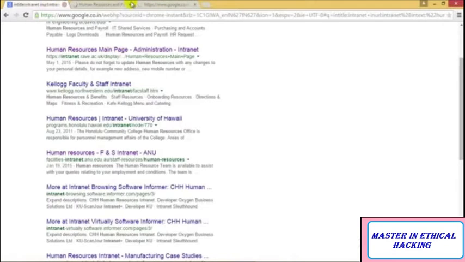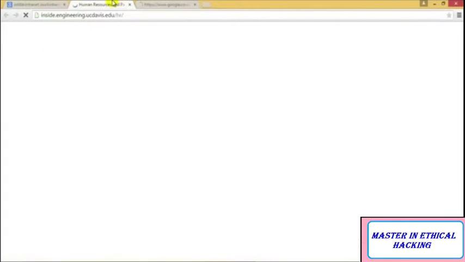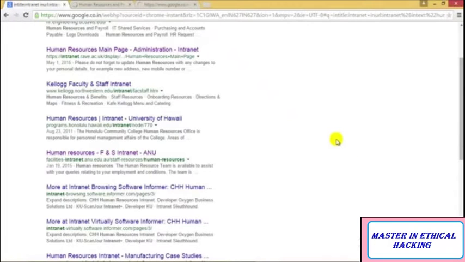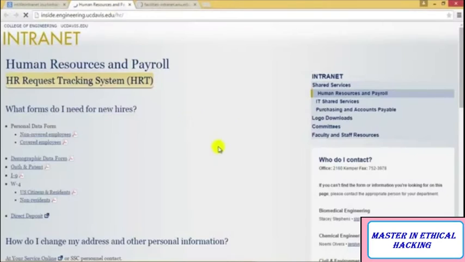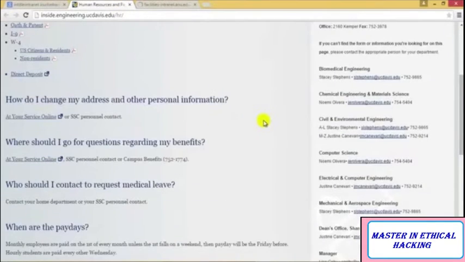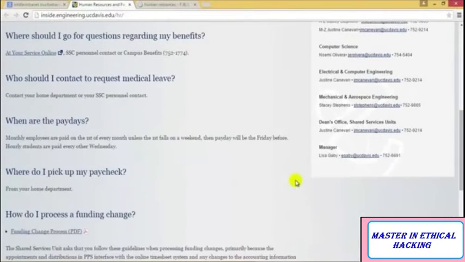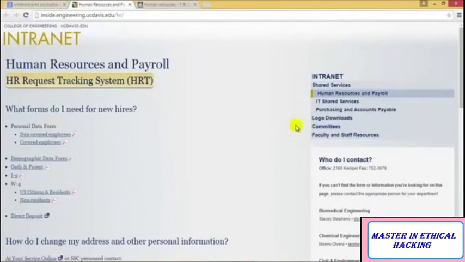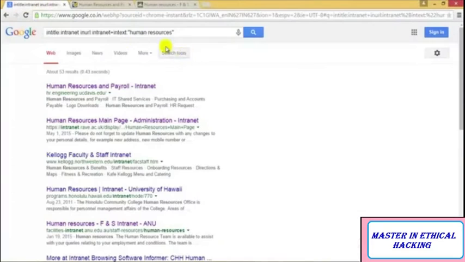If there are any faults, if they don't have a good firewall, then we will be able to access that. If they don't have one, then obviously they cannot stop us. So here we are. This is not allowed for us to see, as it is for the intranet, but the intranet is always connected in some way to the normal internet, and I should not be able to see these things, but I can since I have used this Google technique.